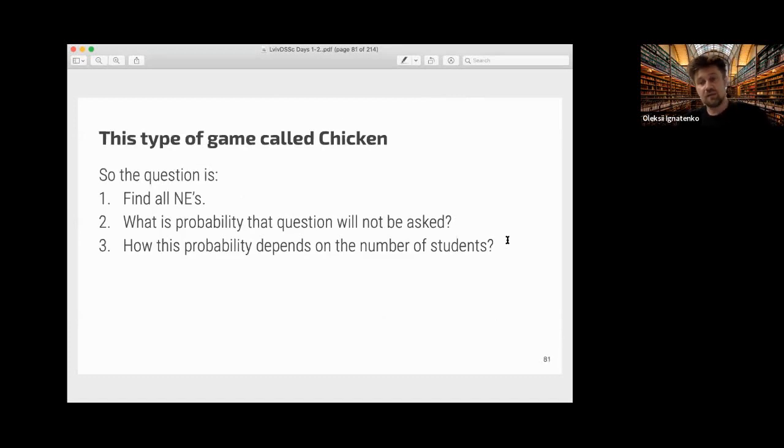So my problem for you, if you want to try: if you have n students, what is the probability that the question will not be asked at all, and how does this probability depend on the number of students? I will give you a sketch of the solution for 2 players, and you can try.